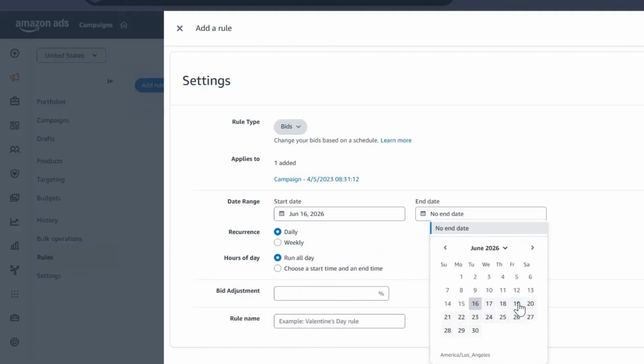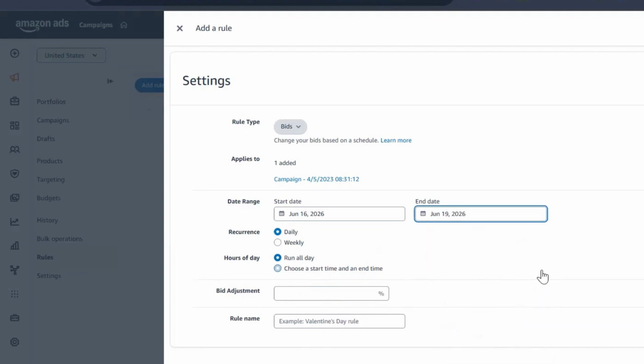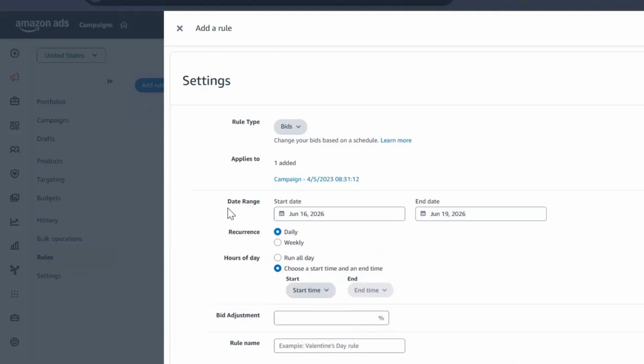For example, you have Prime Days coming up. You can have this on Black Friday or Cyber Monday, and you can select maybe 3 to 4 days of the event duration, and it will then increase the bids on those specific days and hours. The recurrence here is daily, so we want this to run every day, and we don't want it to run all day. For example, we only want specific hours.